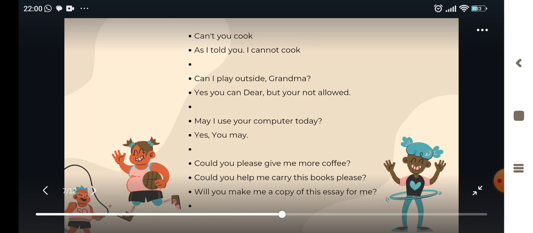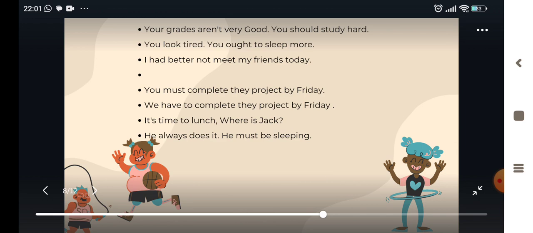"Could you please give me more coffee?" In this case, "could you" or "would you help me carry these books, please?" As I said, it's common to use sentences with "would" and "please" or "could" and "please." "Will you make me a copy of this essay?" In this case, all of these have a formal and polite meaning as requests.